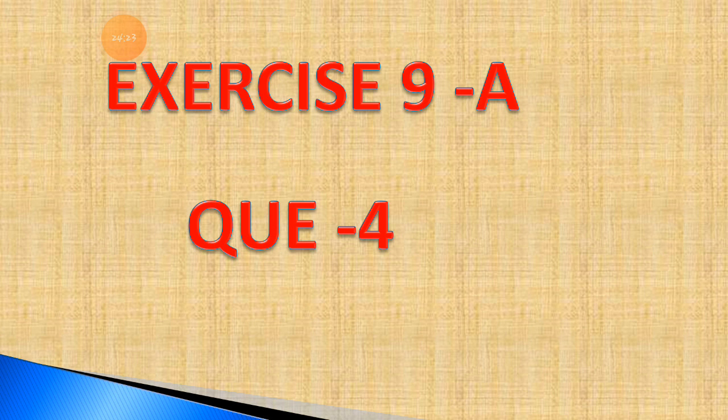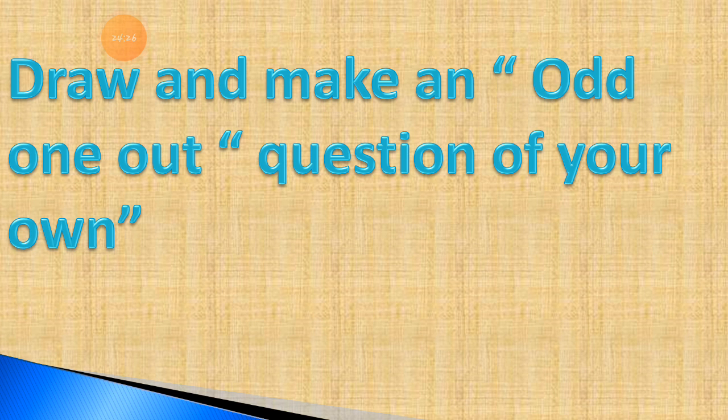So let's read the heading, what is in this. Draw and make an odd one out questions of your own. What is the meaning of this question? So in these questions, they are saying that we have to make our own odd one outs. We have to draw the shapes on our own, and we have to find which one is odd one out. We have to draw any shapes which we like.